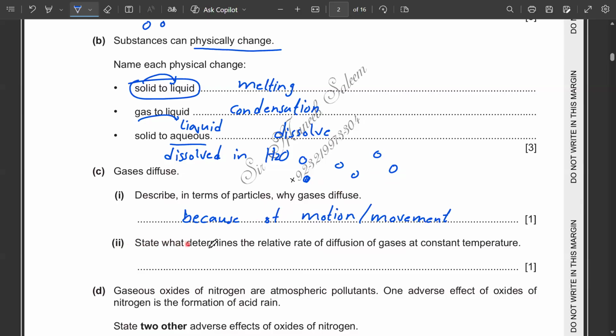Then part 2, state what determines the relative rate of diffusion of gas at constant temperature. If we remember from the literature, the diffusion was actually related with the mass of the gas. Diffusion is inversely proportional to the relative molecular mass of the gas. So you will just write here relative molecular mass, or just Mr.